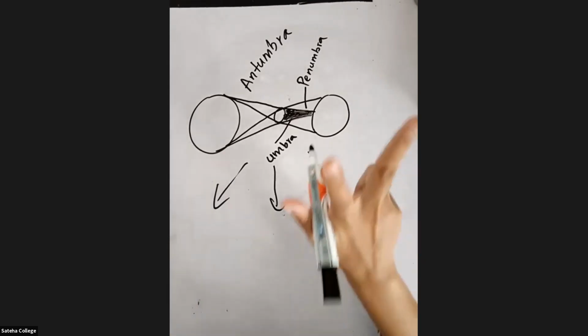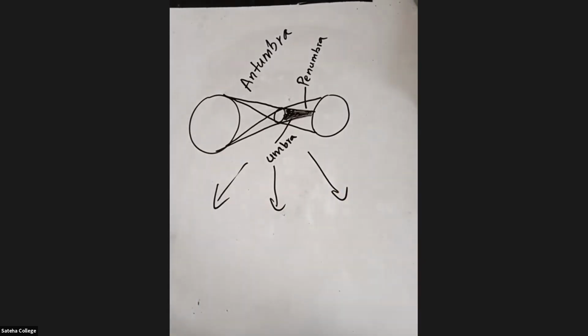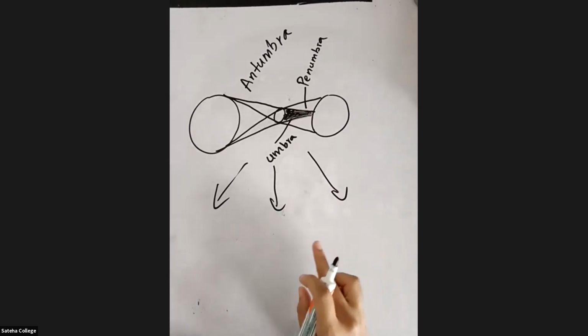So how many types? According to the shadow, we can say that there are 3 types of solar eclipse.